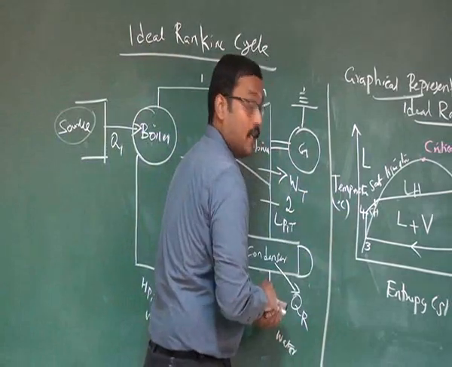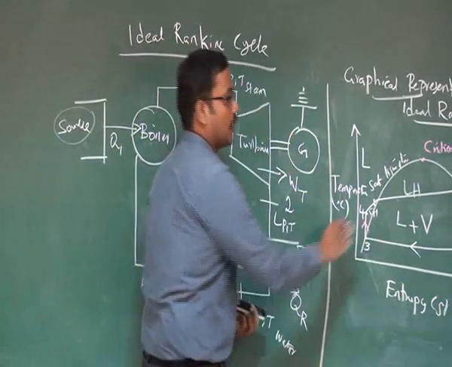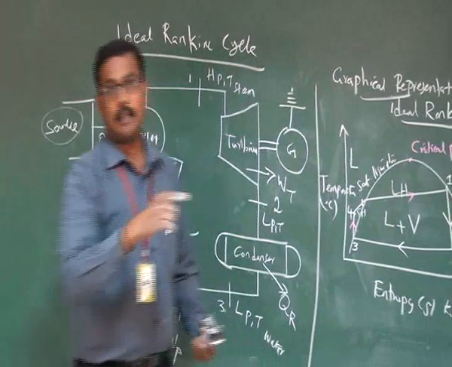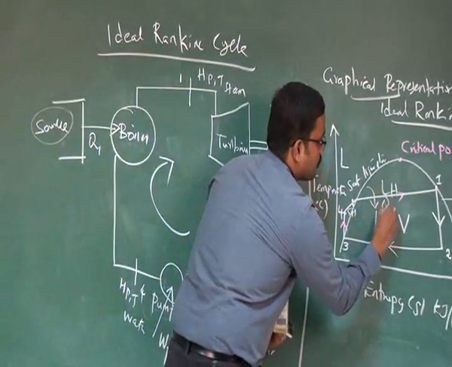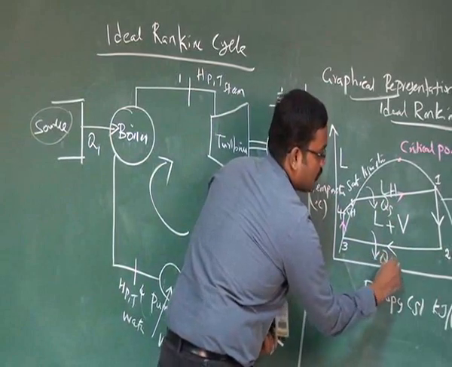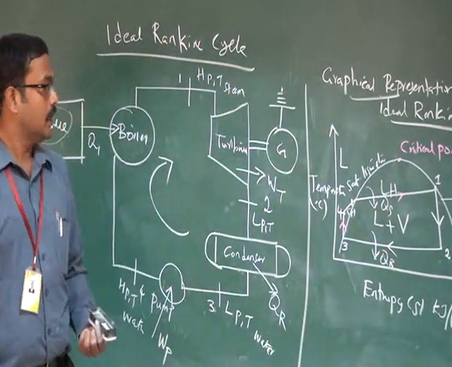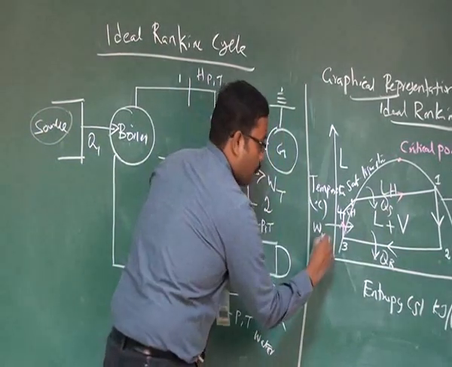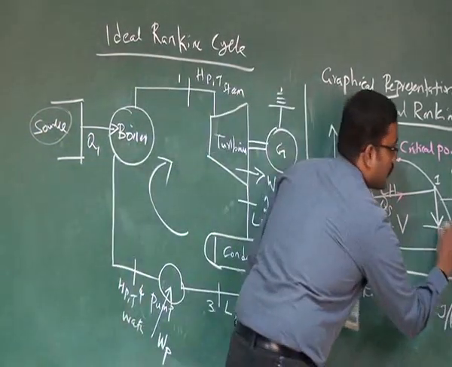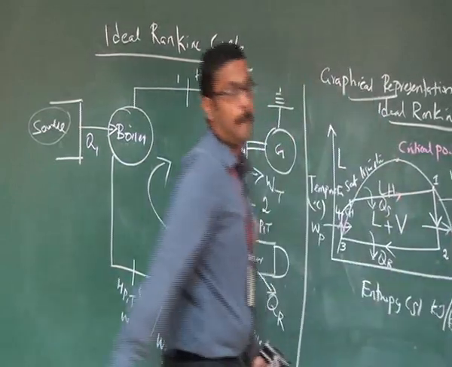So 3 to 4 is a compression. Then 4 to 1 is heat addition. So you can simply write this as QS, Q injection, QR. Then we have to circulate the fluid. We need some quantity of pump work WP, taking from the work output from the turbine.